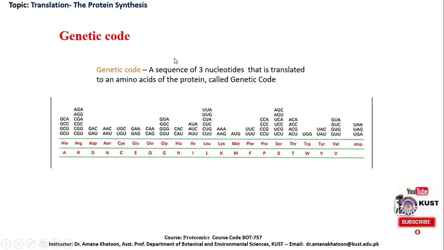Genetic code. A sequence of 3 nucleotides that is translated to an amino acid of the protein is called the genetic code. Actually, the genetic message on the messenger RNA is present in the form of the genetic code. Here we can see these are the triplets of 3 nucleotides. For example, this is GCU, again CGU, GAU. These are the triplets of 3 nucleotides encoding for their corresponding amino acids, and this is known as the genetic code. And this is the complete sequence of the messenger RNA.